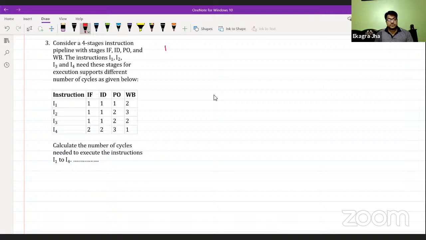IF is referred to as instruction fetch. ID is instruction decode. In instruction fetch, the instruction is fetched from the memory to the CPU.